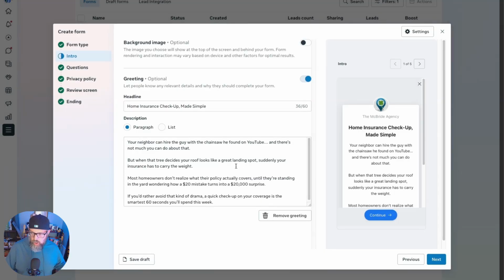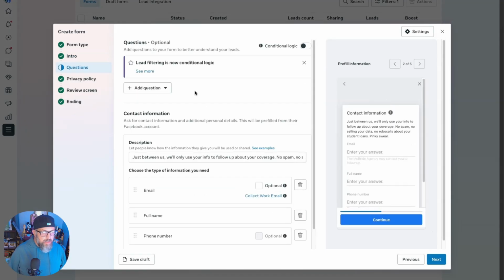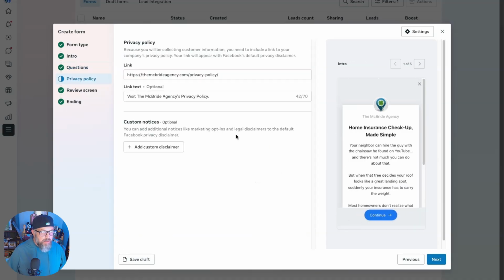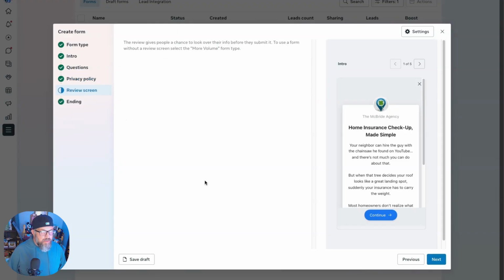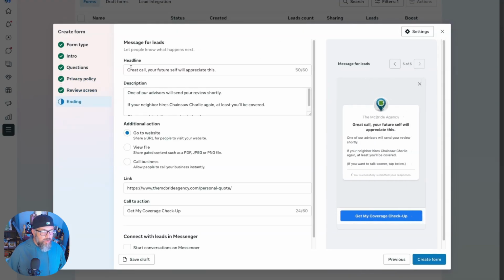This is so you can call out. Again, just like in your ad, you should be calling people out. You're calling out who you want to pay attention to this. Click next. Your privacy policy. I always leave the link text as it is. Next. And then the last screen is the review.